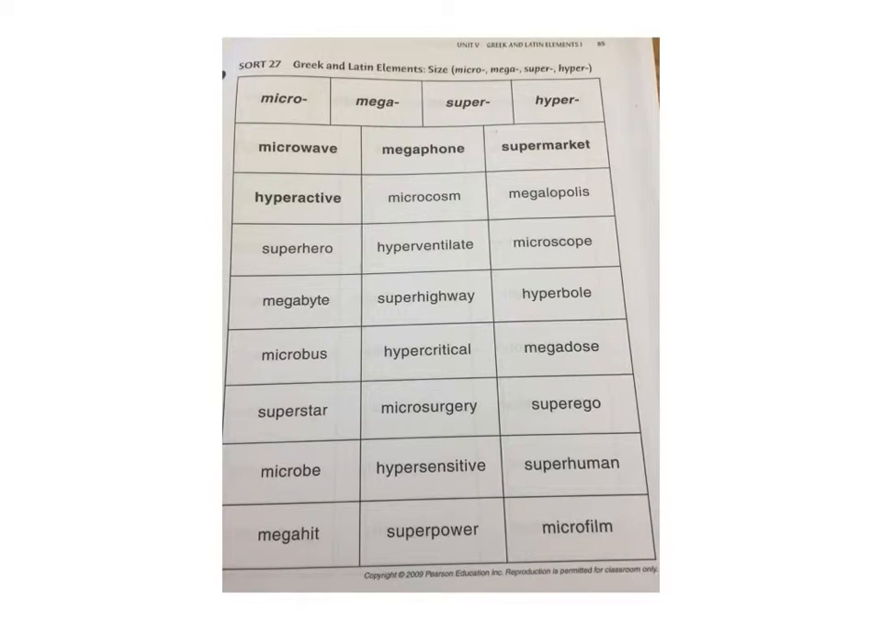The first thing I think you should do here is just real quick make your 4 columns with your headers: micro, mega, super, and hyper. Look at the prefixes, and then they're called elements. They're kind of like prefixes, kind of not, because the words don't necessarily have meaning without them. But anyways, go ahead and make your columns based on how the words begin, and then I'm going to look at the sort below and analyze some of the words and definitions.